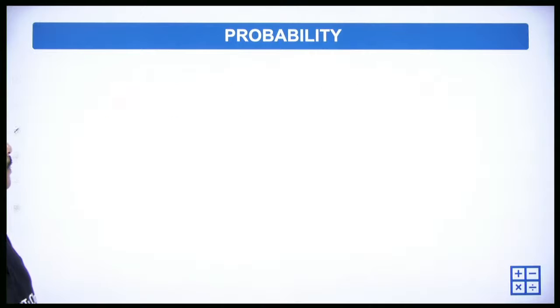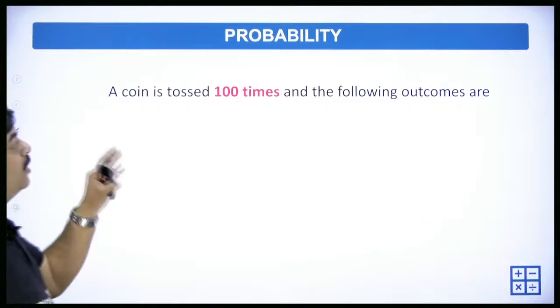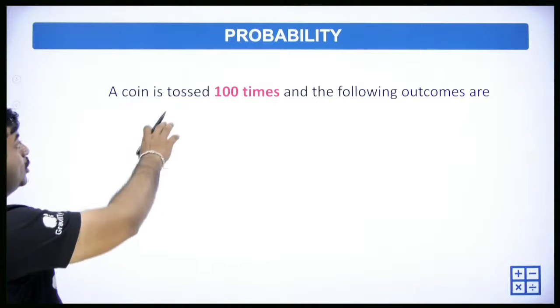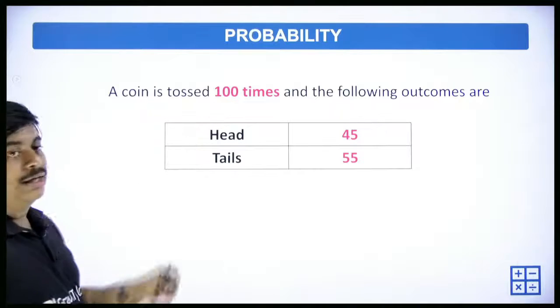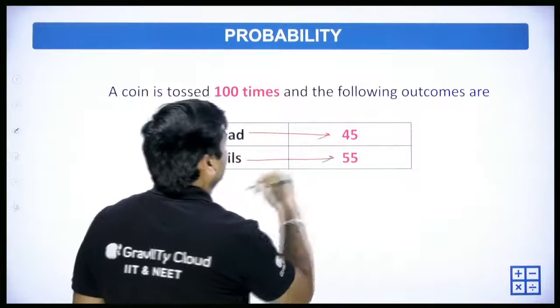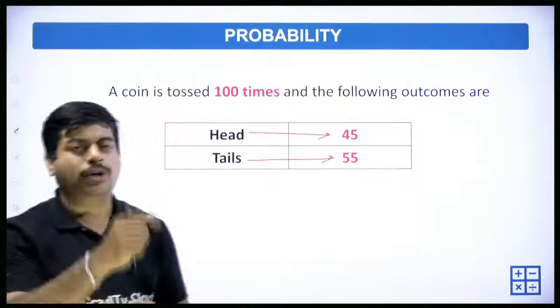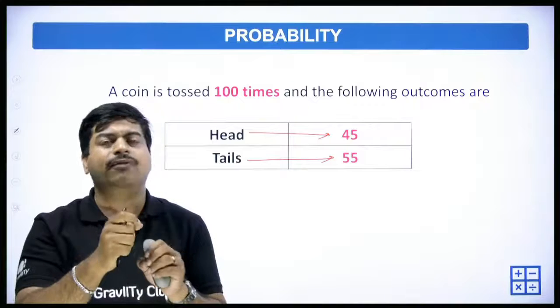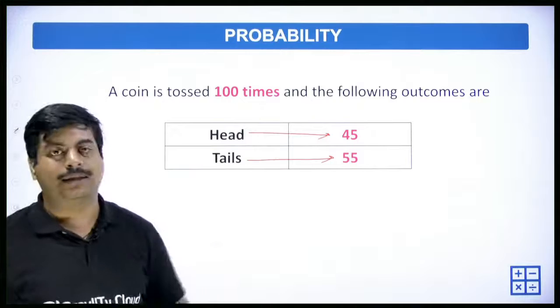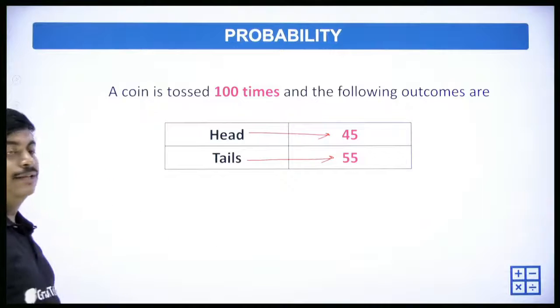Right. The next one. A coin is tossed 100 times and the following outcomes are: head occurred 45 times and tail occurred 55 times. We are tossing the coin 100 times, and every time we note down how many heads and tails have occurred. Heads 45 and tails 55.